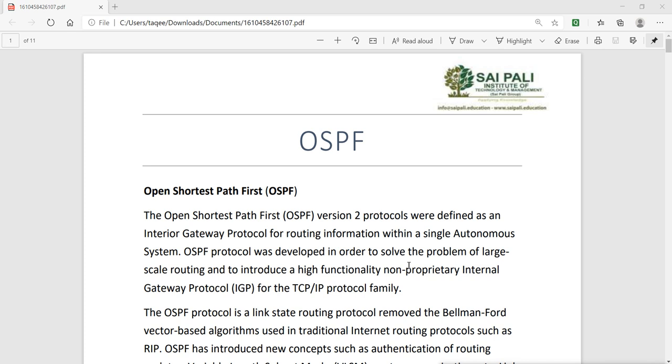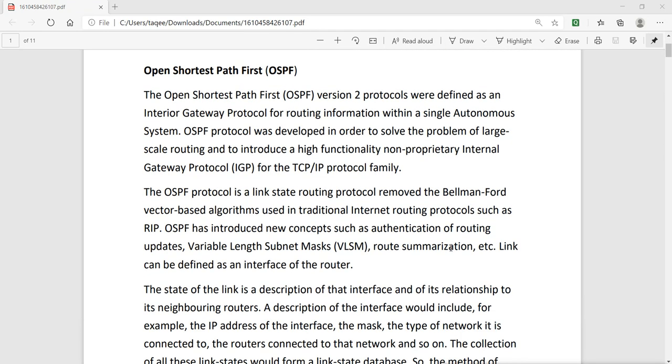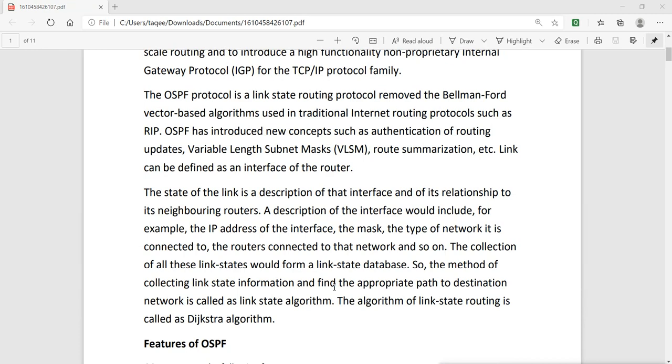OSPF means Open Shortest Path First. OSPF is a version 2 protocol, and it is an interior gateway protocol. It works within a single autonomous system number, that means within a single routing domain. It does not use Bellman-Ford, distance vector based algorithms. It uses a different algorithm called the Dijkstra algorithm, which is the link state algorithm. It actually uses the link state.